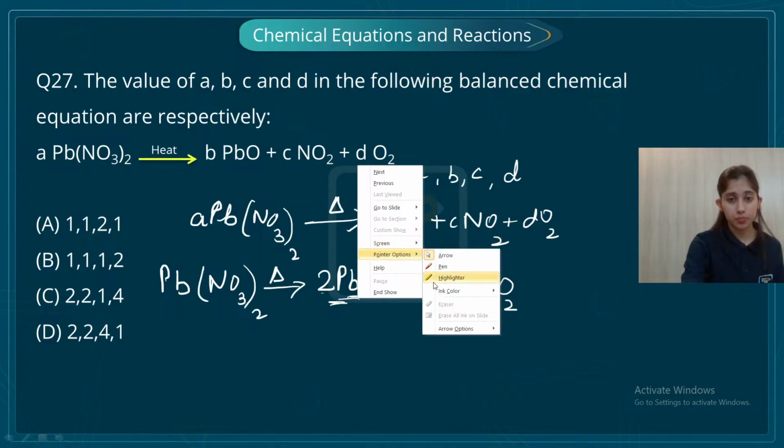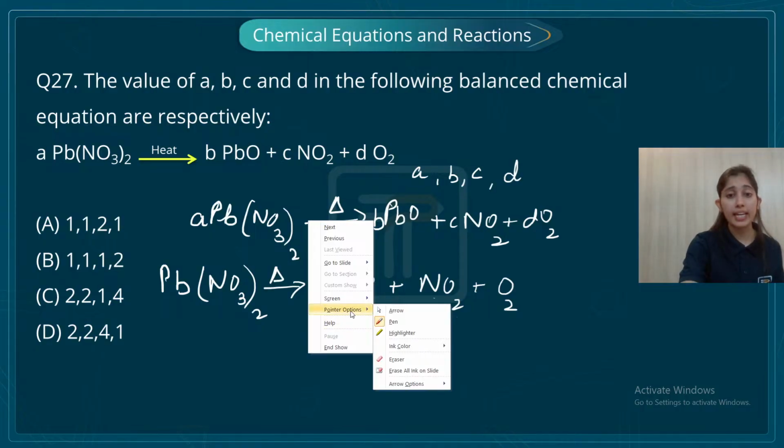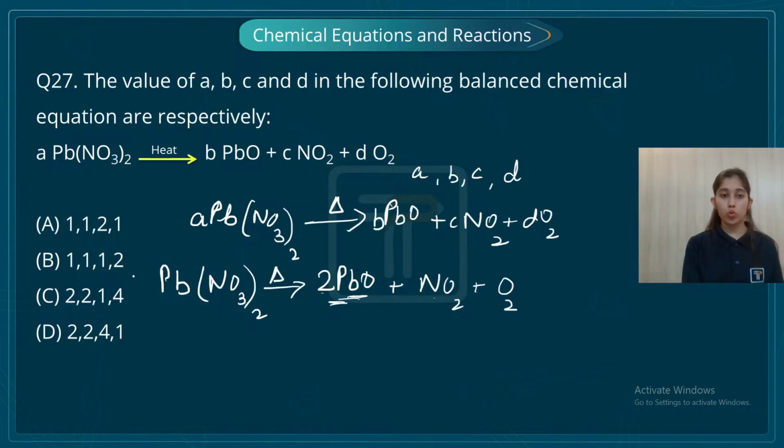Okay, let's go once again. What I did, I tried balancing the oxygen, but if I take two molecules of lead here, then on the reactant side there is only one molecule of lead, right? So I have to change this one. If I do 2 here, I can write 2 here. Now my lead is balanced, but again I have a problem. Now the numbers of nitrogen and oxygen atoms are not balanced. So let's write this one as 4.